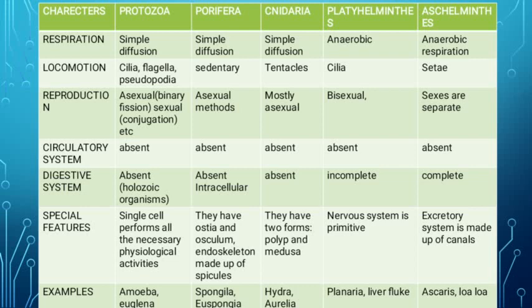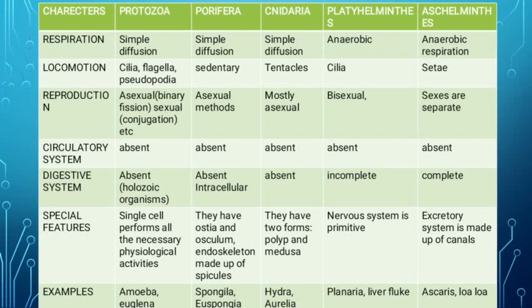In bisexual organisms, reproduction is by asexual means as well as sexual means, but asexual means is mostly done. Then circulatory system is absent, digestive system is incomplete here. Means in the developing stage, not totally absent but in a developing stage.